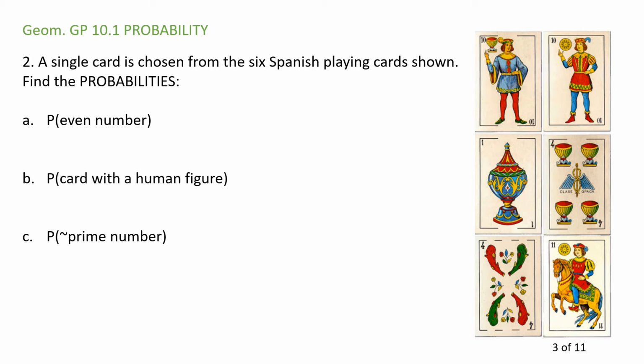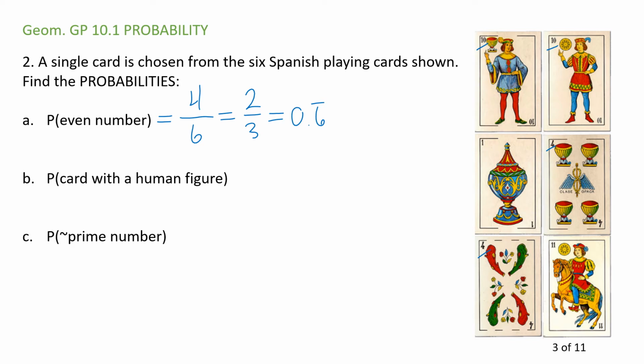All right, now we have a deck of 6 cards. A single card is chosen from the 6 Spanish playing cards over here. Find the probabilities. Well, first of all, there are 6 cards. So anything I draw is out of 6. That number doesn't change unless I tell you something in advance. That's coming up in another lesson. I want the probability of an even number, so just count the numbers that are even. There's a 10. That's 1, 2, 3, 4. 4 of them have even numbers. Don't look at the number 4. Just think that there are 4 with even numbers. That, of course, simplifies down to 2 over 3, or the decimal 0.6 repeating.